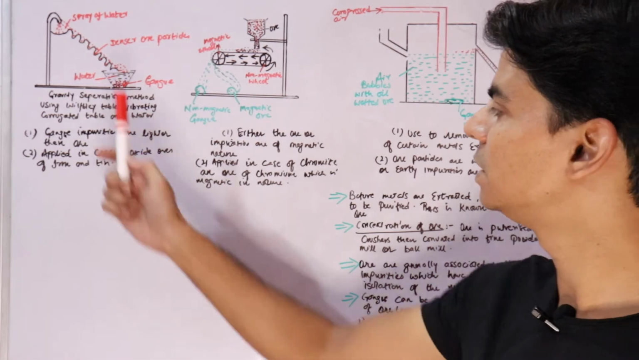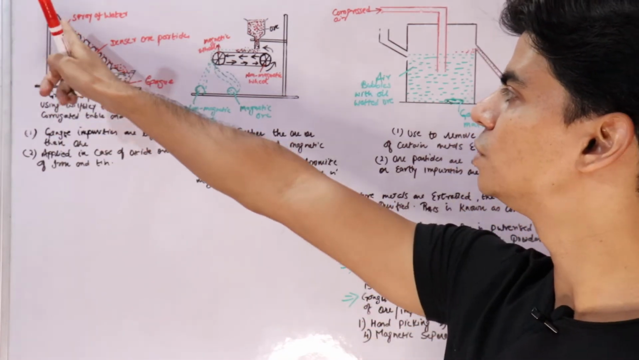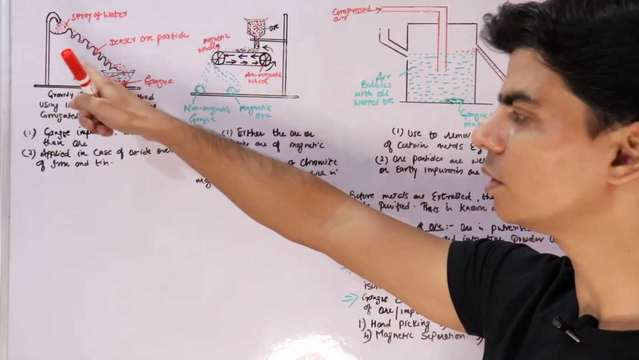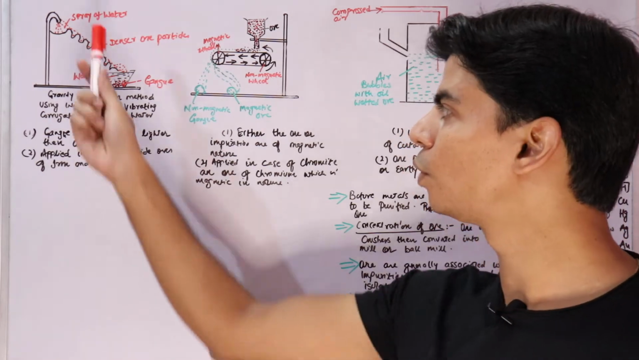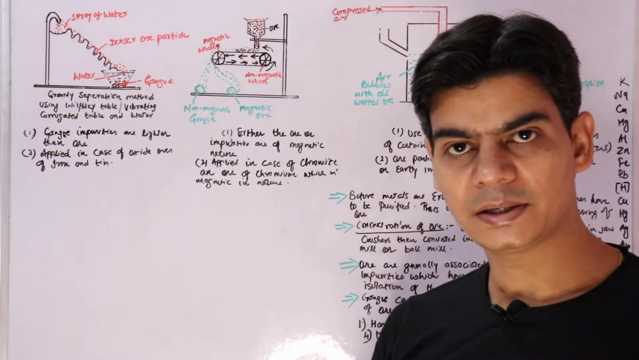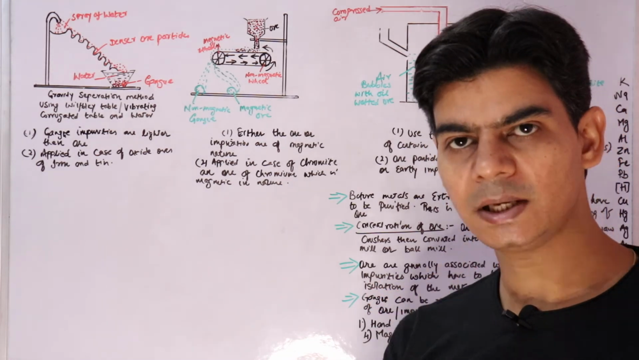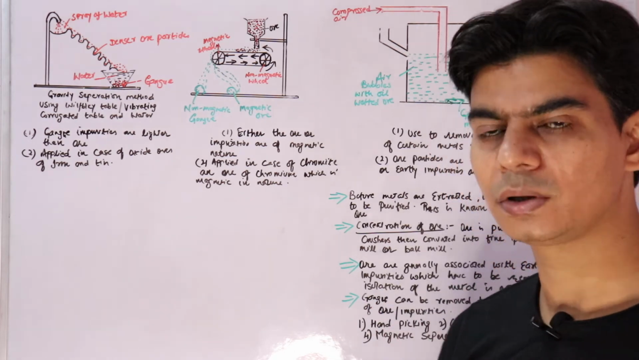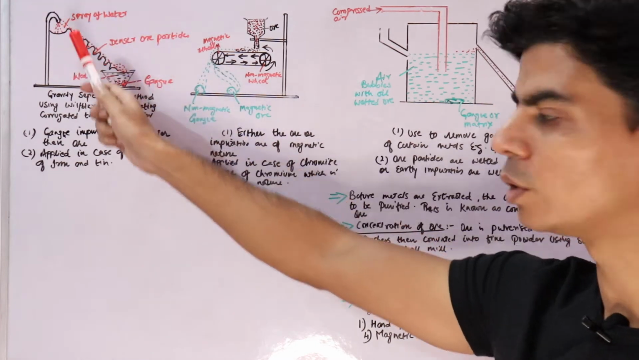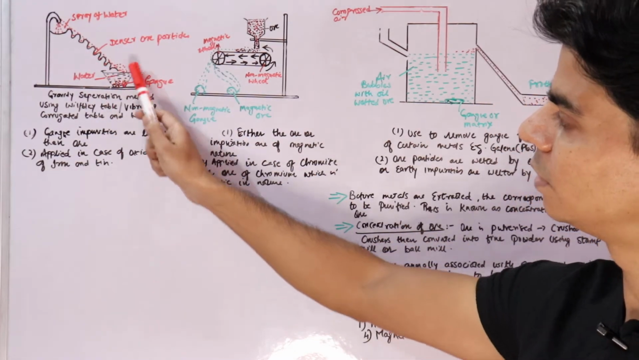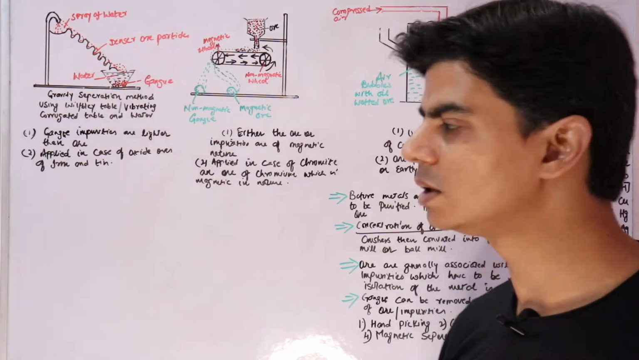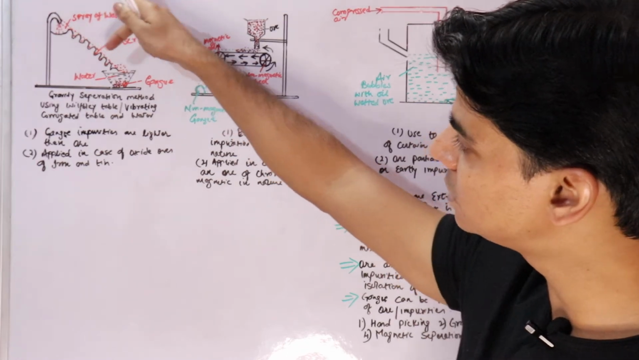I'll repeat, this is known as Wilfley table, and you spray water on ore. When you spray water on ore, the lighter particles would be of impurities. So we say the lighter gangue particles or particles of impurities will come along with water and will get collected here in this container, and the heavier ore particles will get settled in these grooves, right?